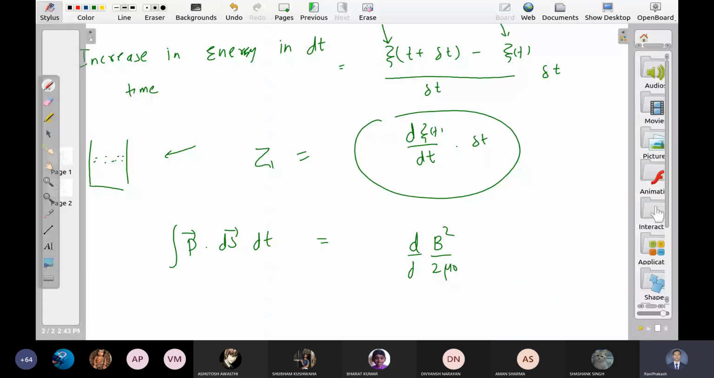This is the connection between these two. This tells you how much water has come through the pipe. This tells you how much is the rise in the water level.